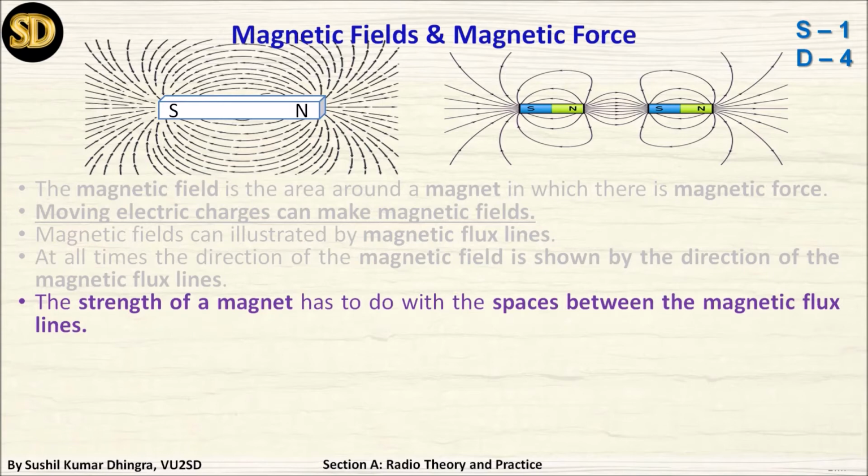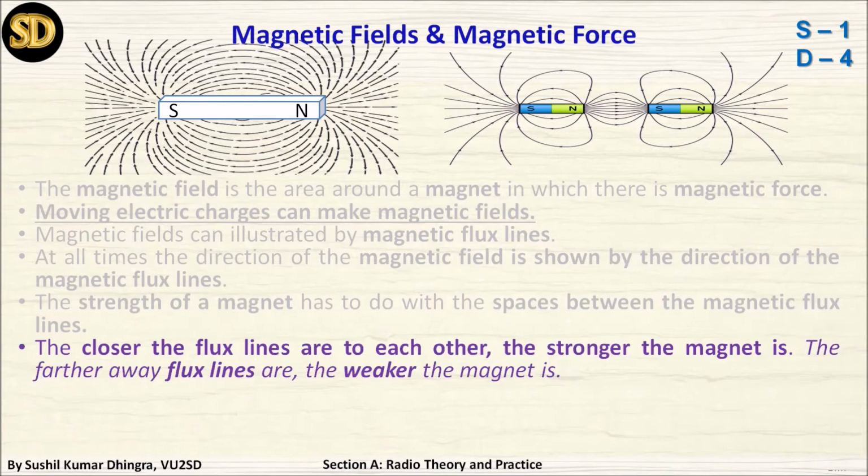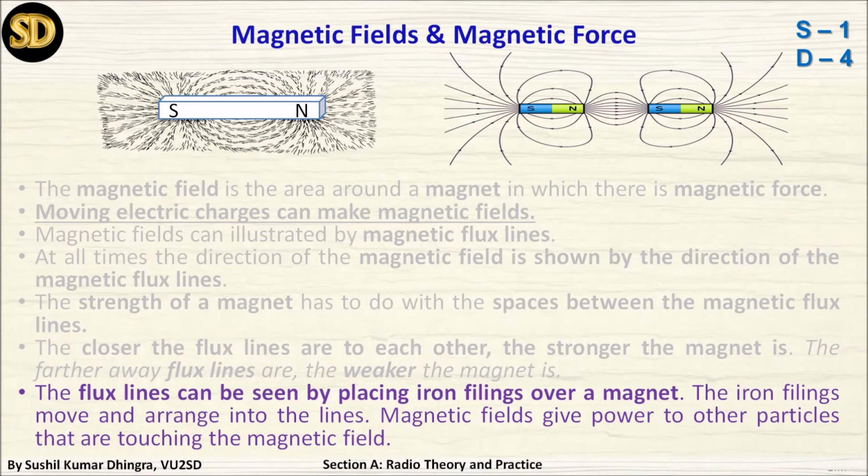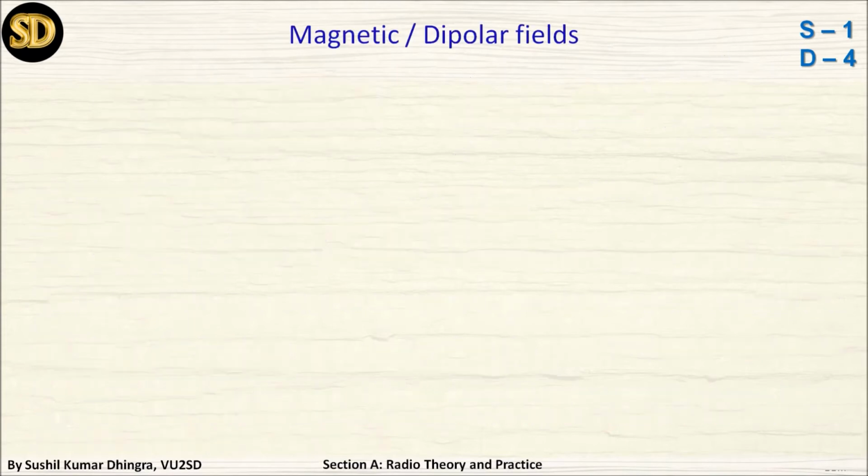The strength of a magnet has to do with the space between magnetic flux lines. Remember it: the closer the flux lines are to each other, the stronger the magnet is. The further away the flux lines are, the weaker the magnet is. Just remember this property. The flux lines can be seen by placing iron filings over a magnet. The iron filings move and arrange themselves into lines. The magnetic field gives power to the other particles that are touching the magnetic field.